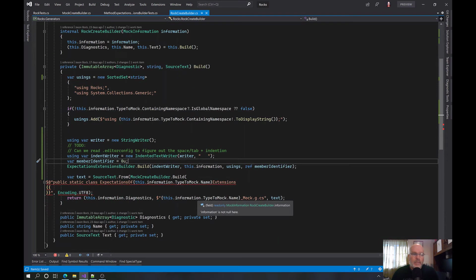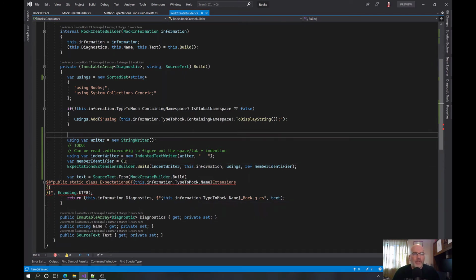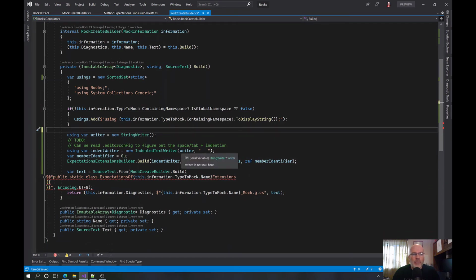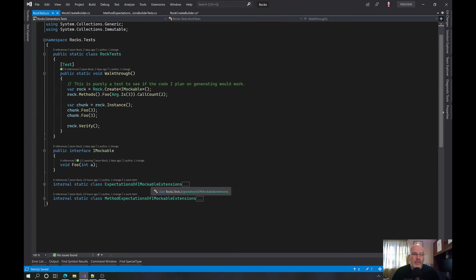Sorry, kind of babbling. This is also where we need to say you're definitely going to do the expectations extension builder.